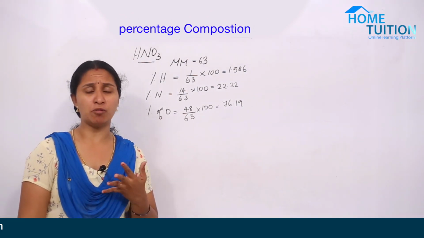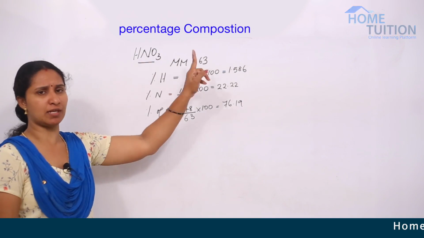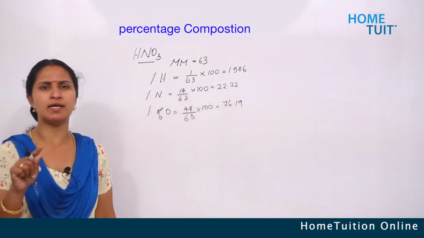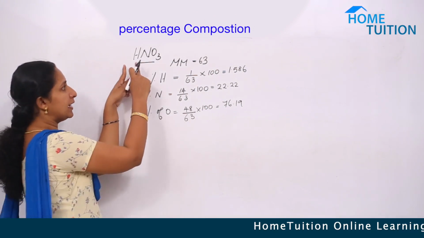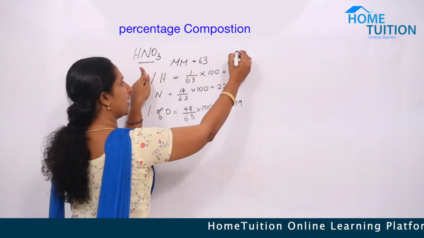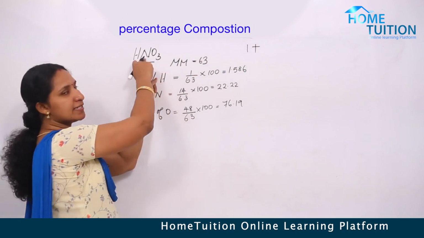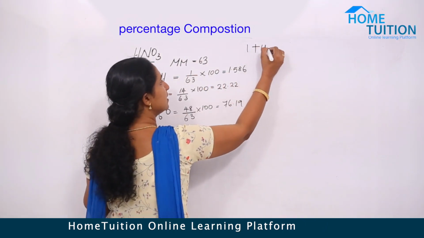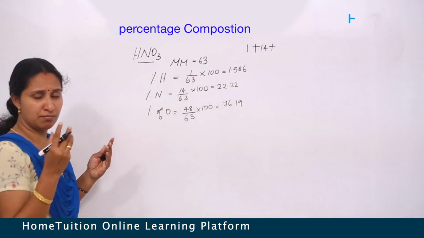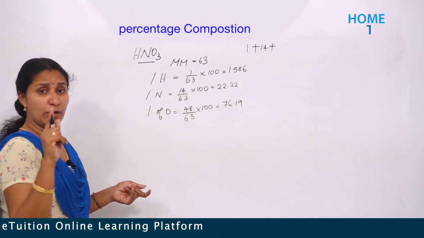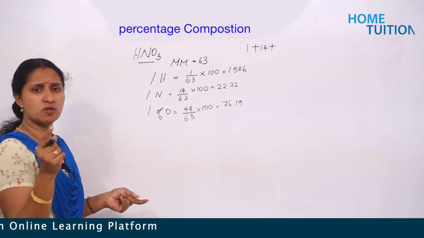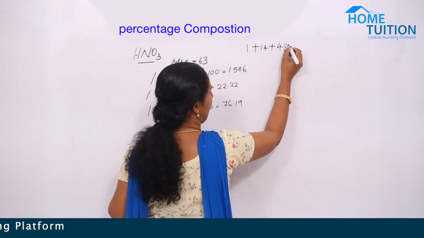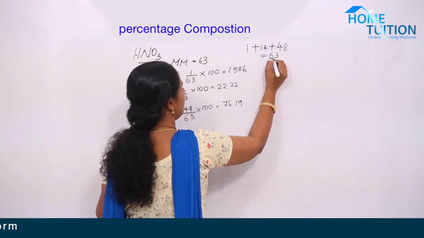The next question is to find the mass percentage of all elements present in nitric acid. Nitric acid, the molecular formula HNO3. Here, first of all, we want to find the molecular mass of HNO3. Hydrogen, it's 1, plus nitrogen, 1 nitrogen, atomic mass 14, plus 3 oxygen atoms. The mass of 1 oxygen atom is 16, so 3 oxygen atoms is 48. So 1 plus 14 plus 48 is equal to 63.